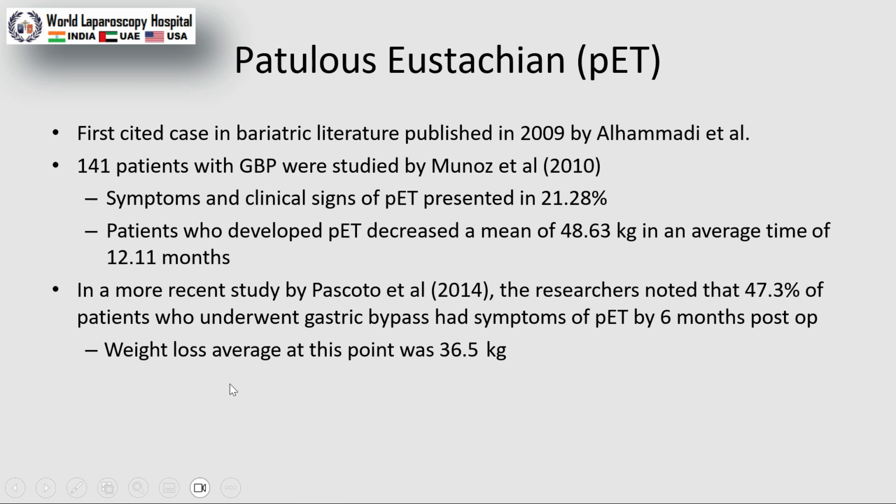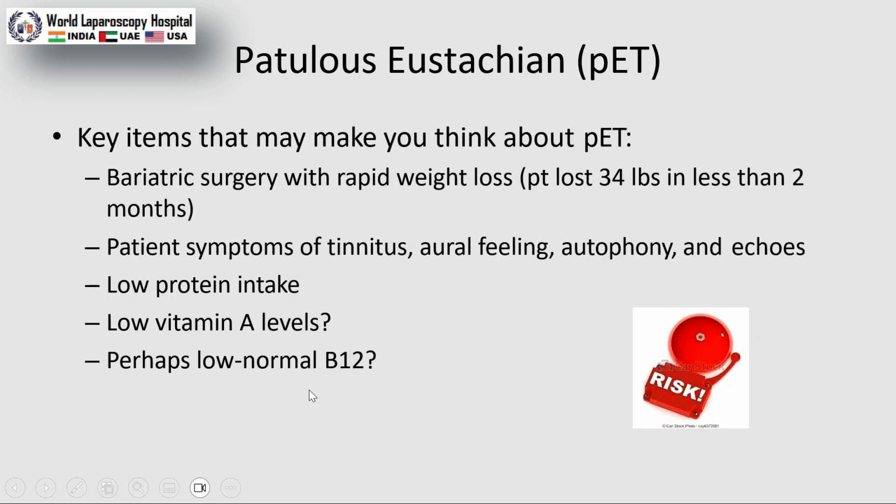In a more recent study by Pascoto, the researchers note that 43.7% of the patients who underwent bariatric gastric bypass had symptoms of PET by 6 months post-op. Weight loss average at this point was 36.5 kg. What can we do?